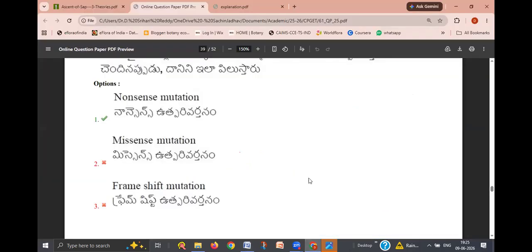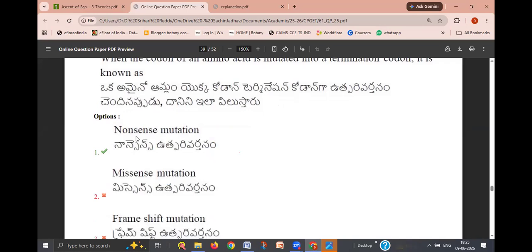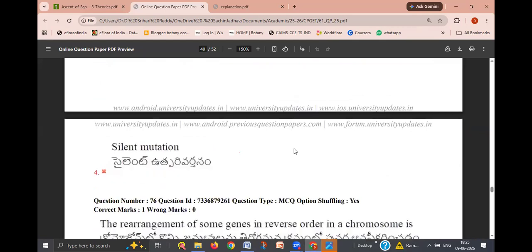Now we see the question: when the codon of an amino acid is mutated into a termination codon, it is known as, what is this? It is nonsense mutation, because it formed a nonsense codon. I already told you, UAA, UGA, or UAG. These three are called as nonsense codons. When these codons are formed, that mutation is called as nonsense mutation. Okay, next.